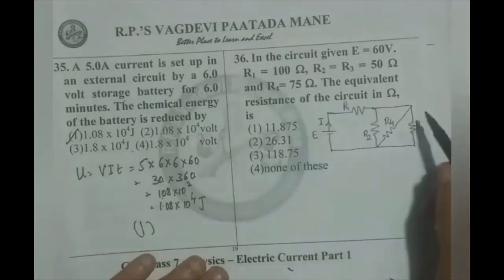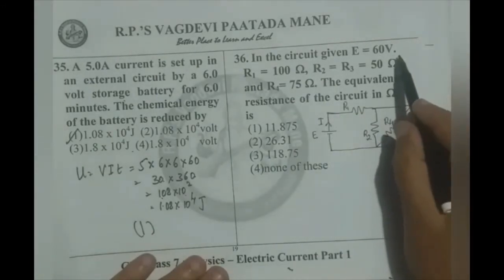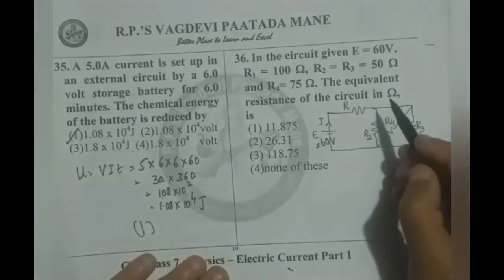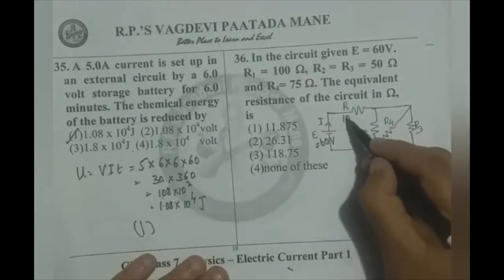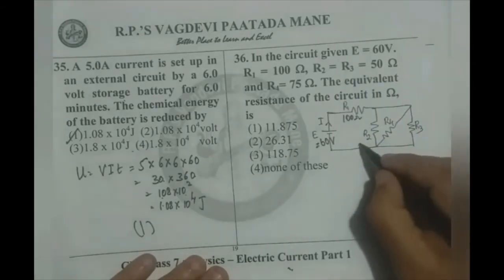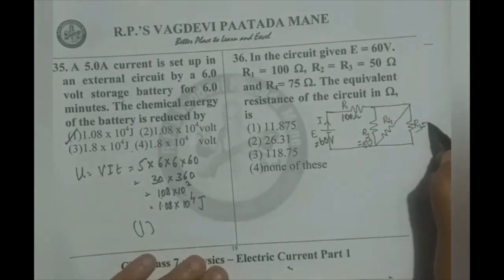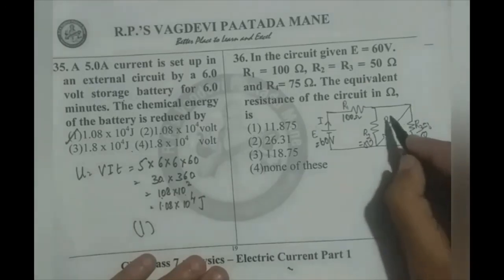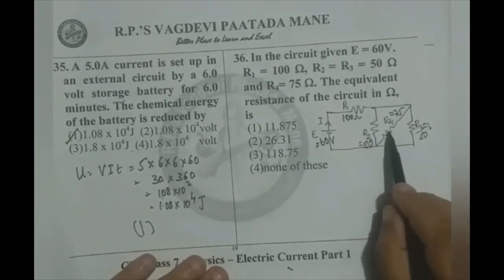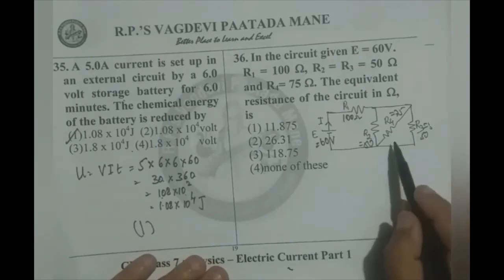Now going for the 36th question. In the circuit, E is 60 volts. R1 is 100 ohms. R2, R3, this is 50, this is 50, and R4 is 75. Observe, R2, R4, R3 are all in parallel.